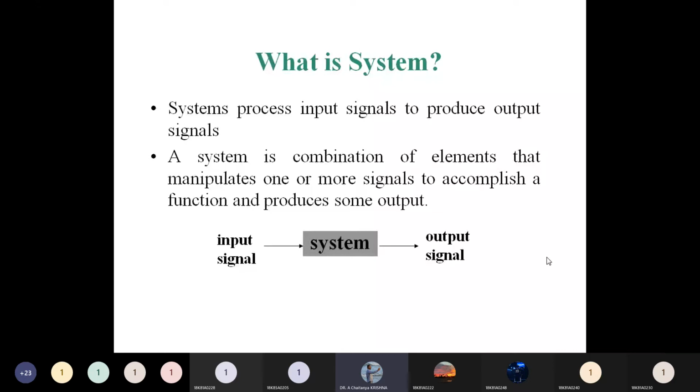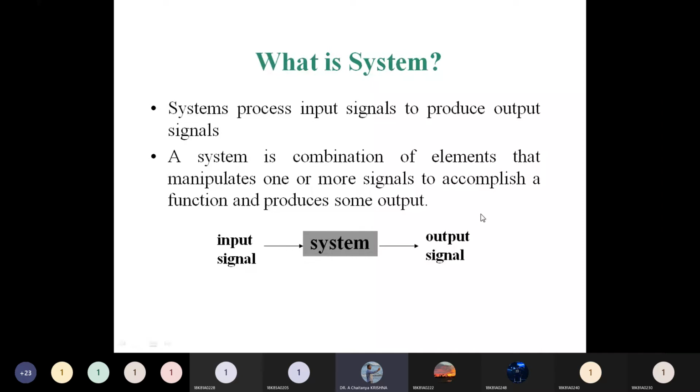But whatever those operations are, that operation should be performed on the signals only and produce the output signal. Producing the output signal is called a system. Here, one more definition is that the system is a combination of elements that can manipulate one or more input signals to produce some output.